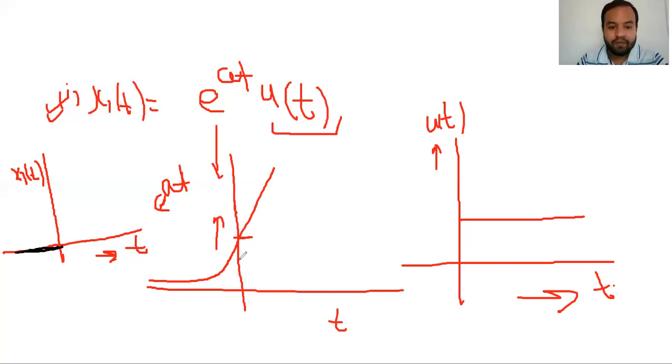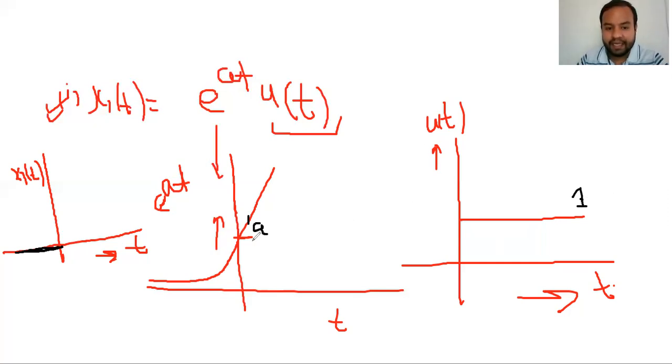Now after t greater than 0, what will happen? Here the signal is having some magnitude. Suppose the magnitude of the signal at this point is A. And the unit step signal is having the magnitude unity at all the points. You multiply A by unity, you will get A only.